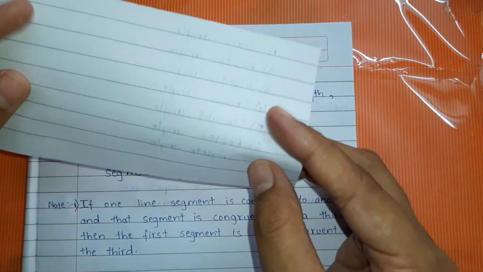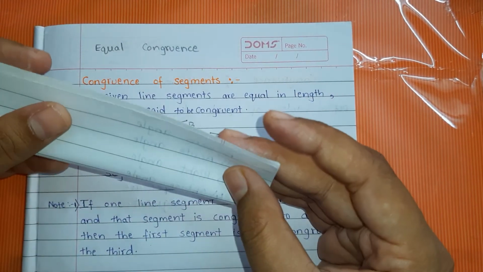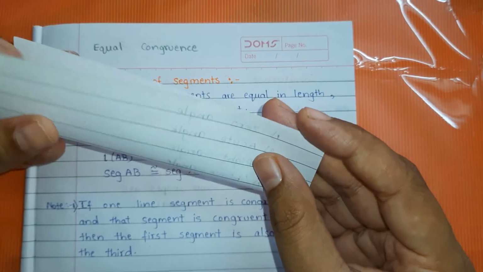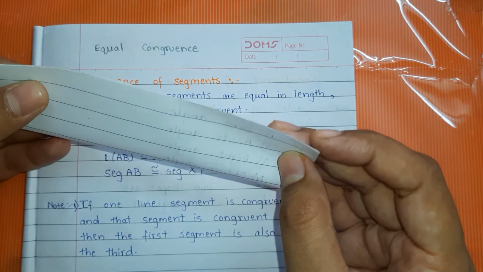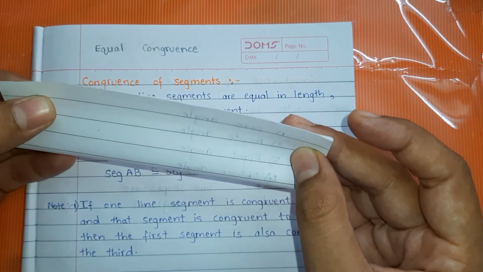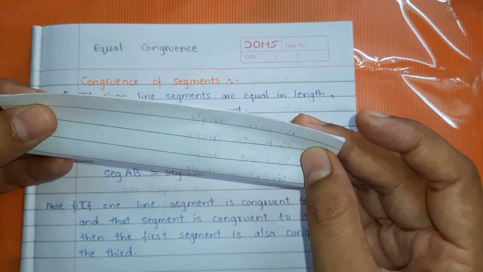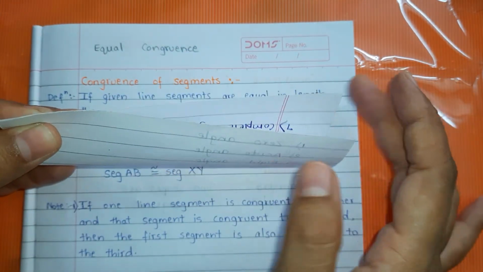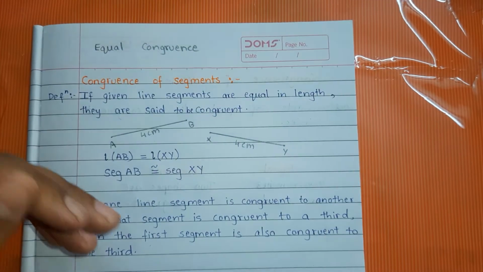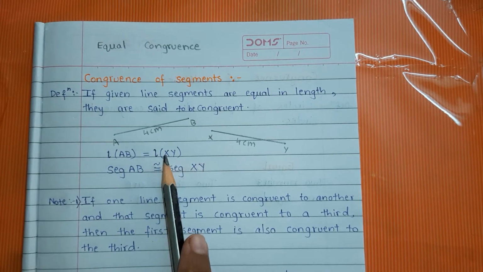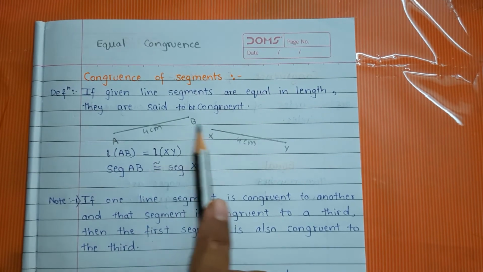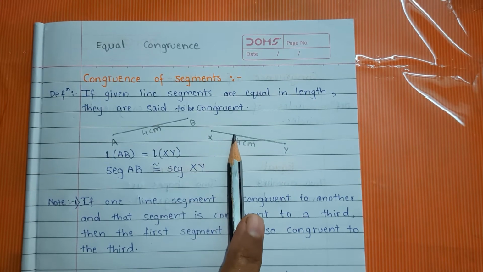Or if we fold it like this, then also one side overlaps the other side, exactly overlaps each other. It means the lengths of these two segments are equal. So whenever the lengths of two segments are equal, then we say that the segments are congruent.